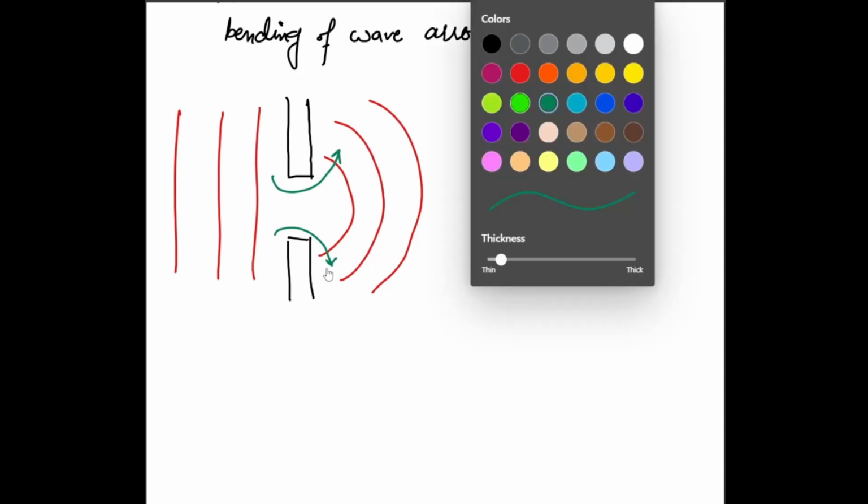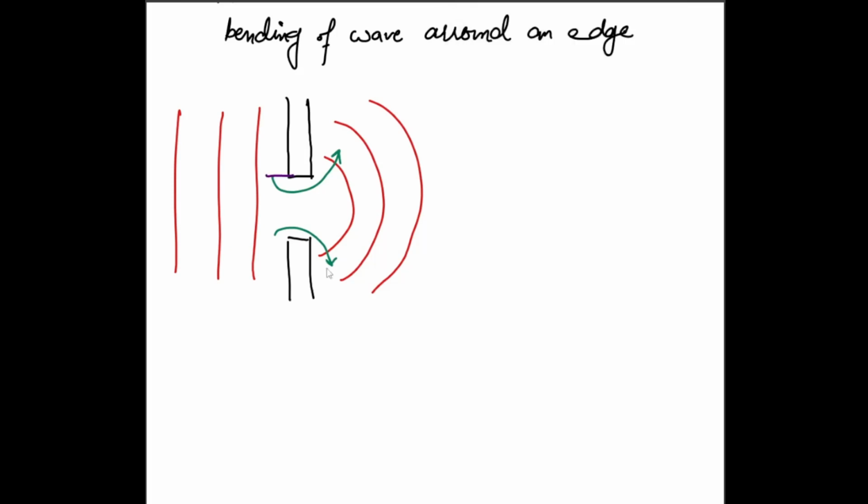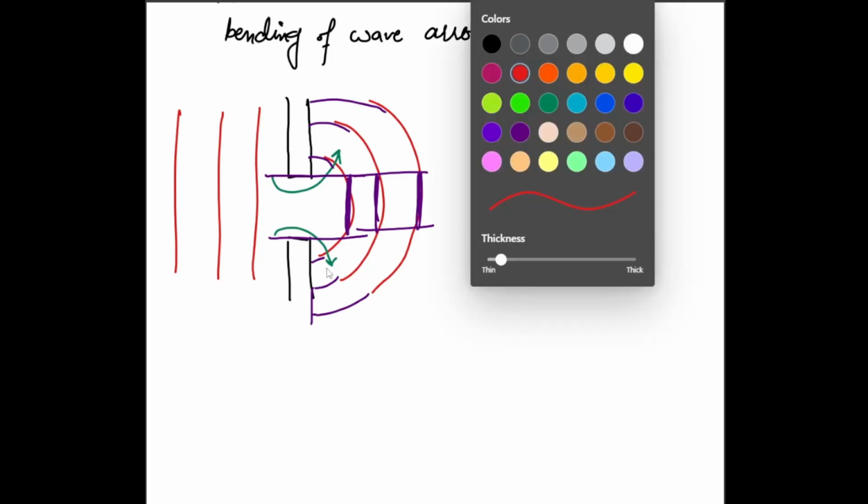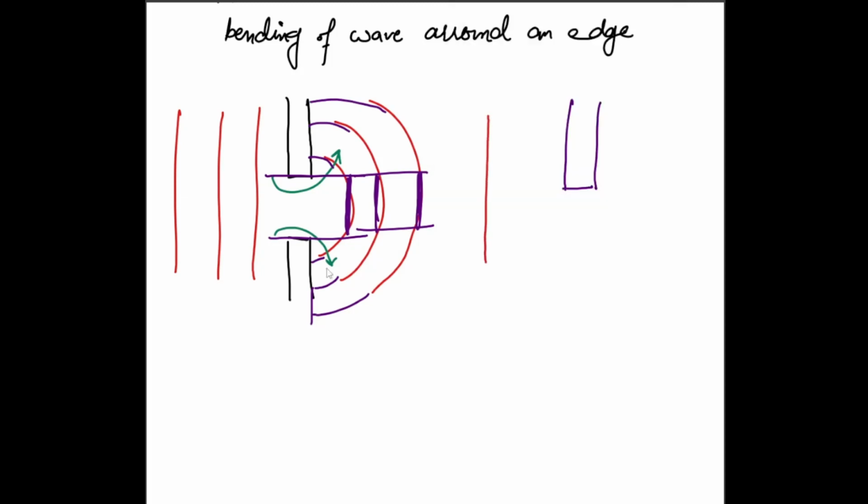The wave front that is exactly in front of this gap does not bend. So it is going to remain straight, or it appears to be straight, but the wave that is around the edge appears to have bent, and of course will keep on continuing like this. Now, how do we see that around the edge? For example, if this is the wavefront coming towards the edge, this is just for your reference, you don't have to draw it this way.